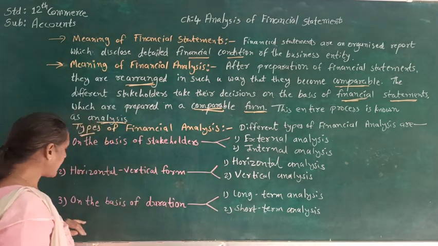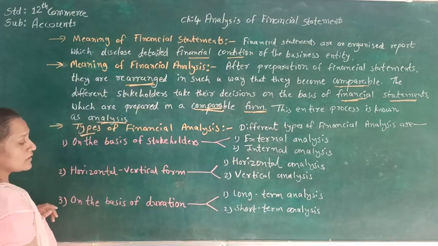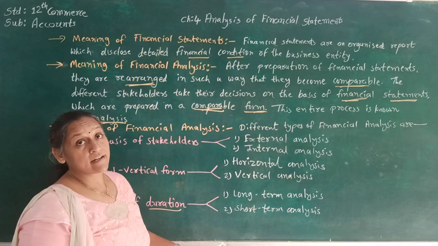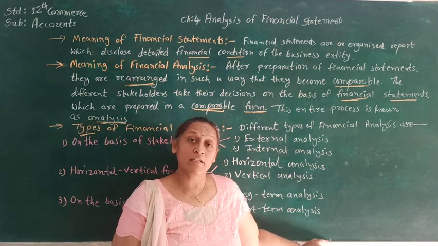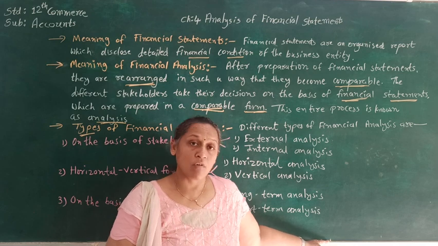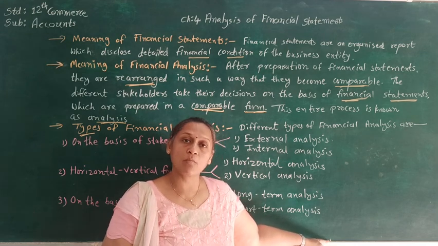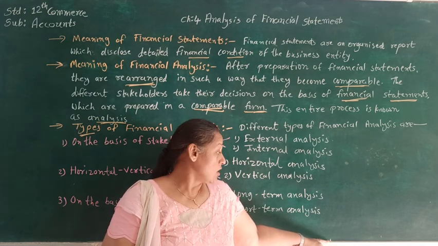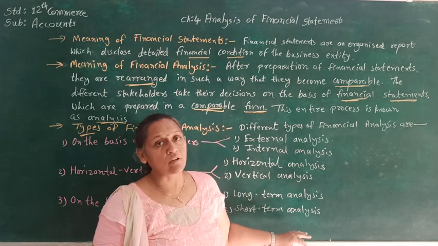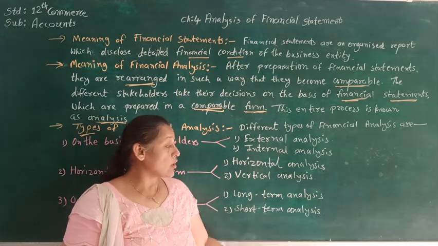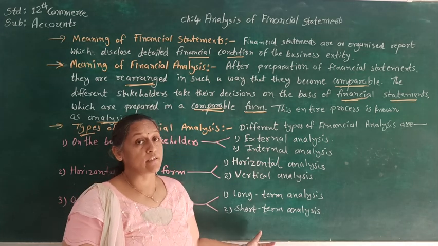The third one and the last one analysis is on the basis of duration. So here analysis again we are doing on the basis of duration, and as we know in the business short term means for 1 year and long term is more than 1 year. That is called long-term analysis. So here in the business we are again doing the analysis on the basis of duration, that is for long-term analysis and short-term analysis.